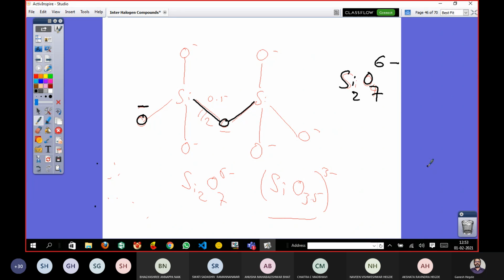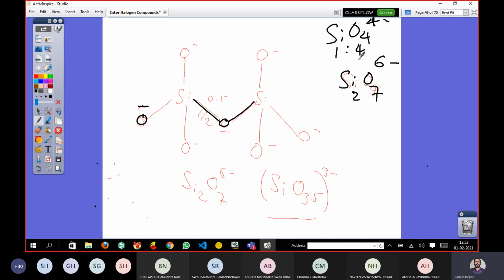SiO4, silicon to oxygen ratio 1:4. SiO4 is very much there: 1 silicon, 4 oxygen. Okay. In case of SiO4 4 minus, okay, so the ratio is 1:4.